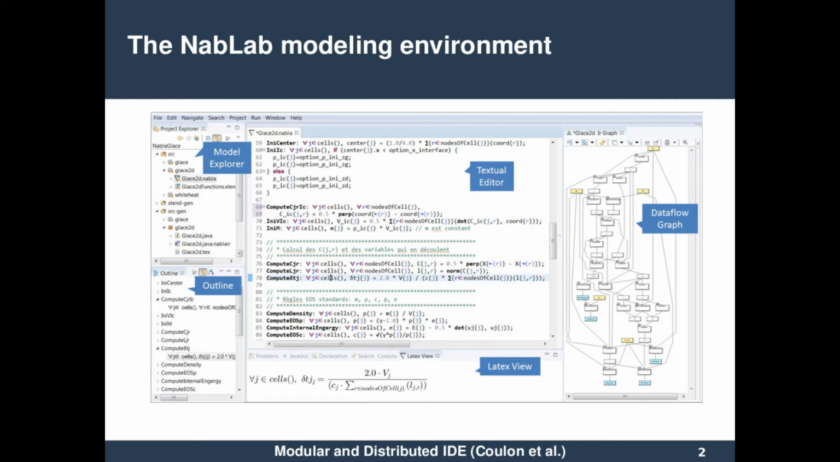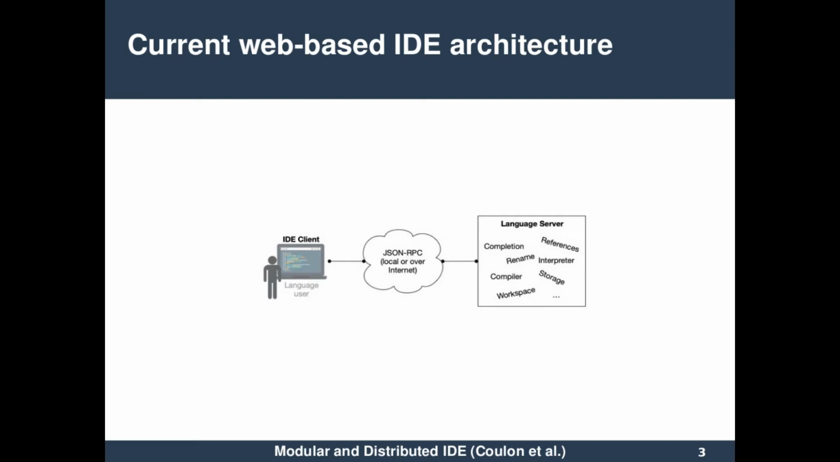There is also a compiler that takes NabLab program in input and analyzes a graph of jobs to generate efficient source code, since the simulation of physical systems may be expensive. All the language services of the modeling environment are embedded into the Eclipse IDE. So currently, if you want to have this development environment as a web application, you have this architecture: a client that remotely accesses the language services provided by a language server. The language server is a monolith that provides all the language services.